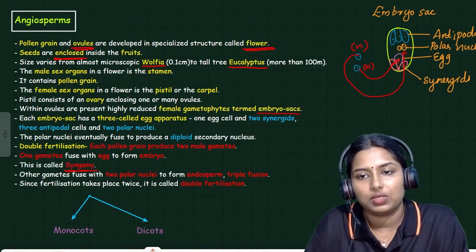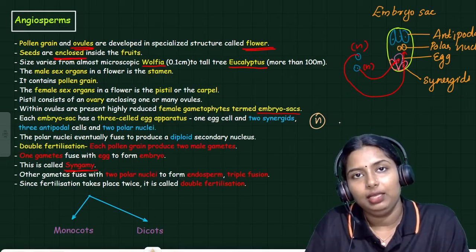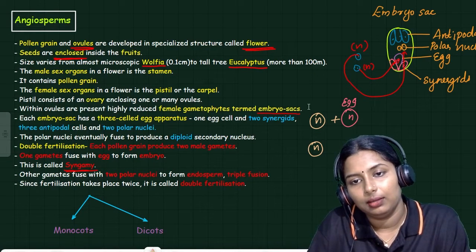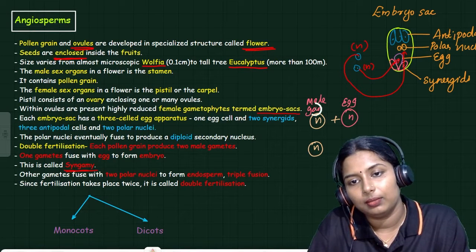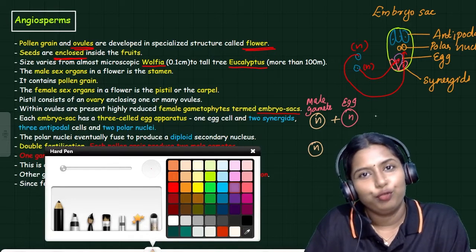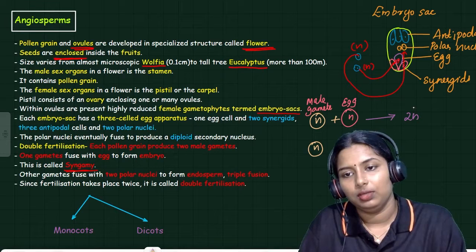I will explain the process here. This is the pollen grain containing a male gamete. This is the other male gamete. It will fuse with the egg, male gamete, to form what? Zygote.